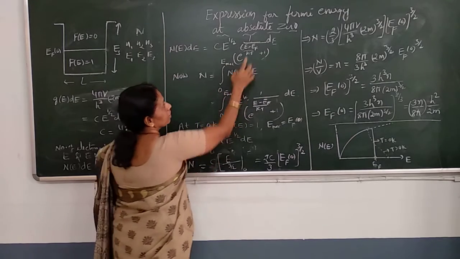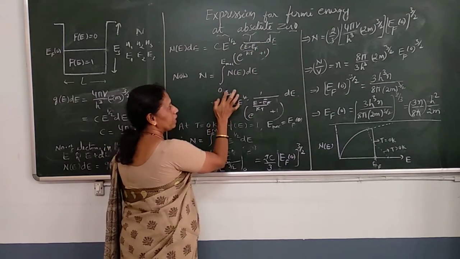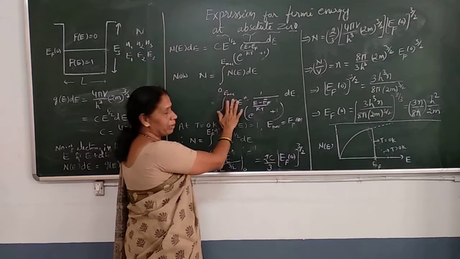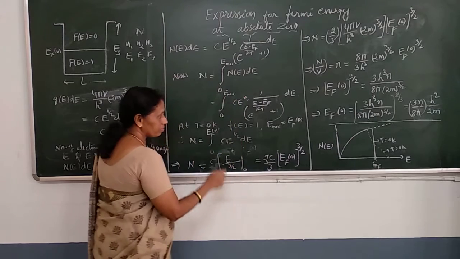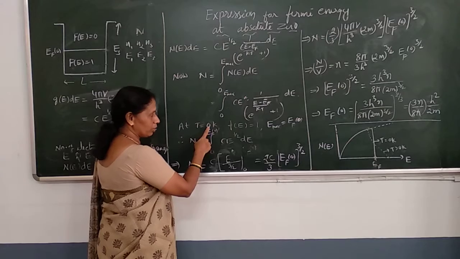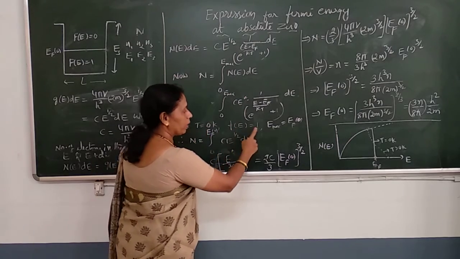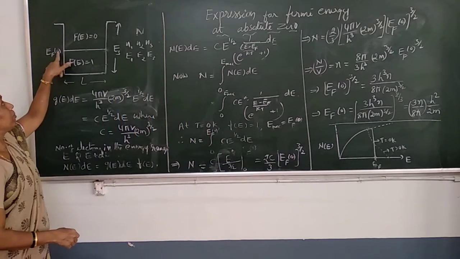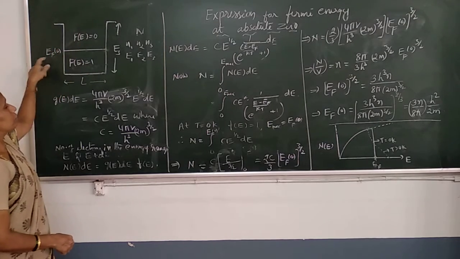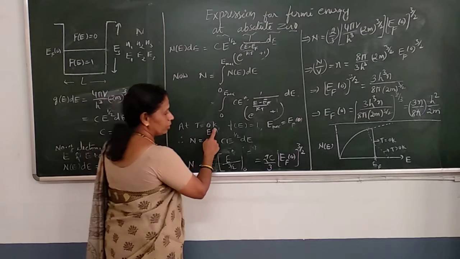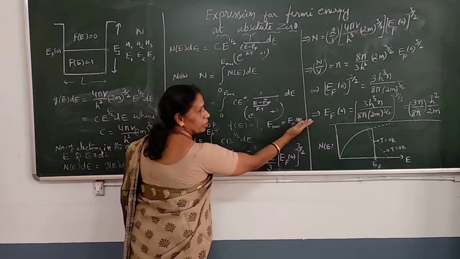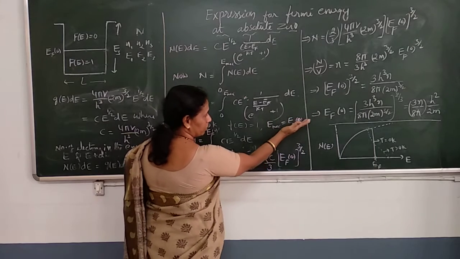So integrate this expression between the limits 0 and E maximum. E is the variable, and the maximum value is taken as E maximum. Here the temperature is absolute 0. So at T equal to 0 Kelvin, f of E is 1. All the levels up to the Fermi level are completely filled, and all the levels above are empty. So at T equal to 0, E maximum becomes the Fermi energy. We denote Fermi energy as EF of 0.